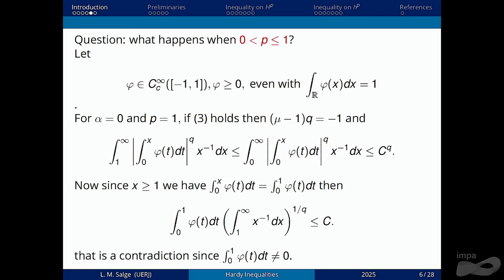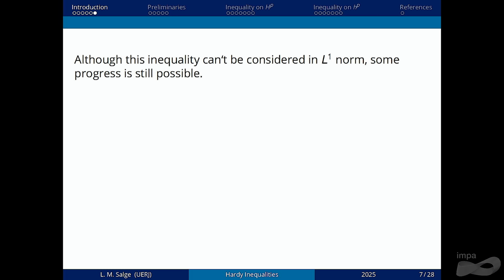But it would mean that this expression should be finite. But since the integral of the test function is not 0, we cannot have this finite. So, although the inequality doesn't hold for the L1 norm, we can make some progress.